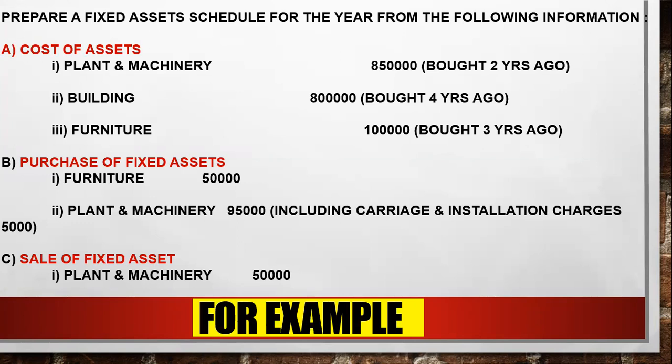I have not used the 2 years, 4 years and 3 years back yet. वो यूज नहीं किया अभी तक हम लोगों ने इधर भी. We have just used the plant and machinery, building and furniture. वो हमने लिखा particular में. They gave the opening balance also, and I have written that in the gross block opening. Clear everyone? You have made purchases of fixed assets. You have purchased furniture of rupees 50,000.